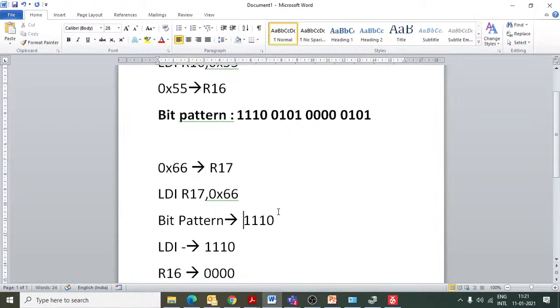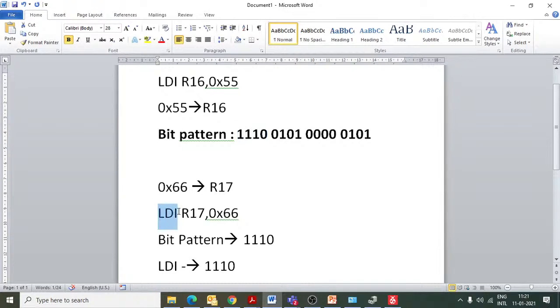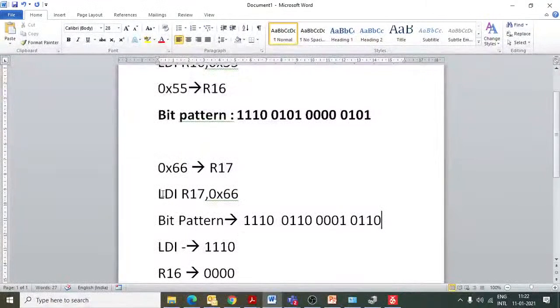Now we are trying to write the bit pattern for this new instruction. The first bit pattern will remain the same because the instruction is still LDI. Next, 0101 will be replaced by new data because now we have the 2 digit 66. So this will be 0110. And then 000 corresponds to R16, so corresponding to R17 it will be 0001. And in this case another 5 was there, in this case there will be another 6. So our bit pattern for this instruction will be this, right?